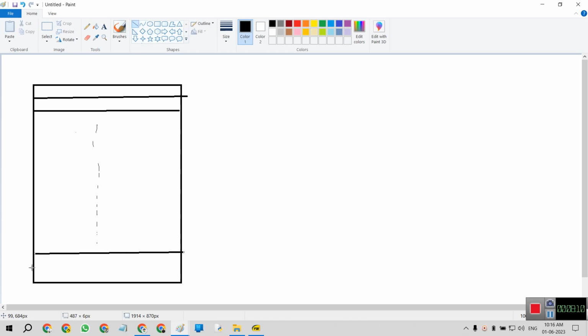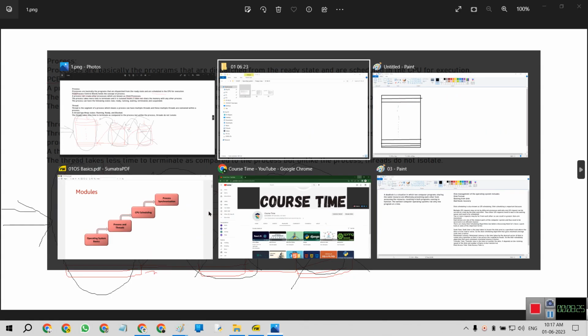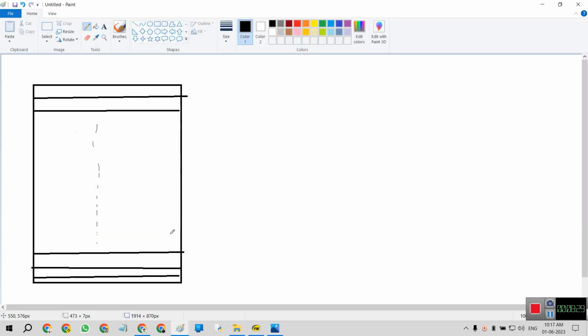And this is the process, and this is the sub process. If you take a mini process or a segment of a single process, that is called a thread.